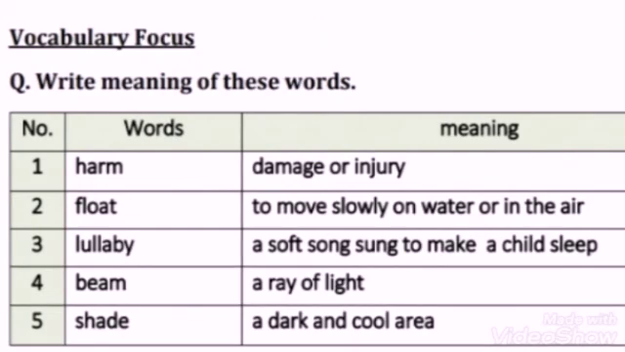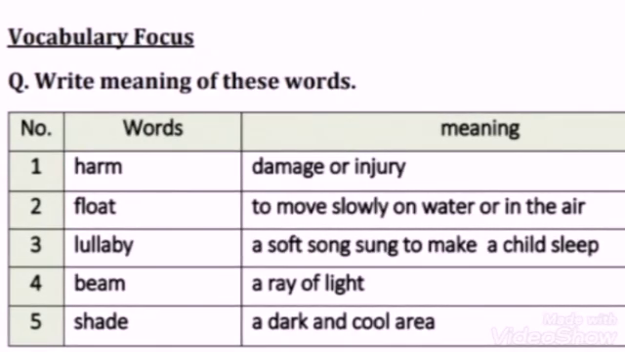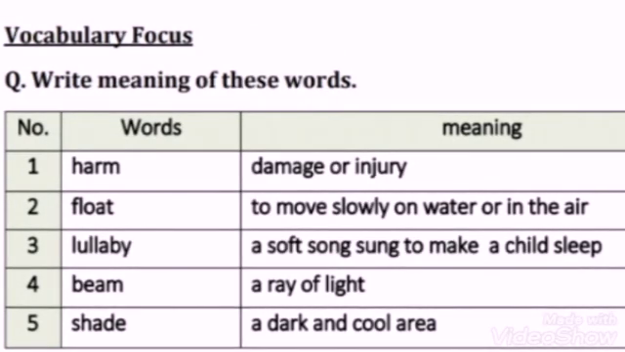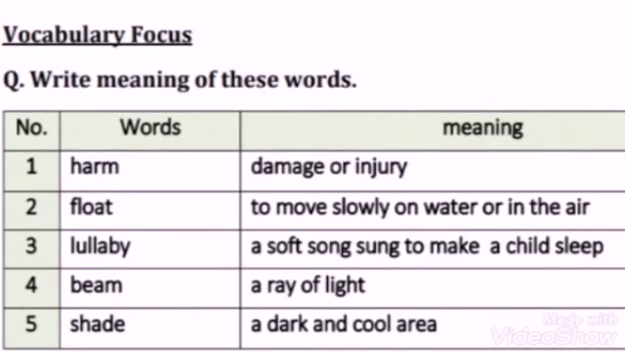Now we will discuss the words and their meanings. Our first word is harm. Harm means damage or injury. Our second word is float. Float, to move slowly on water.